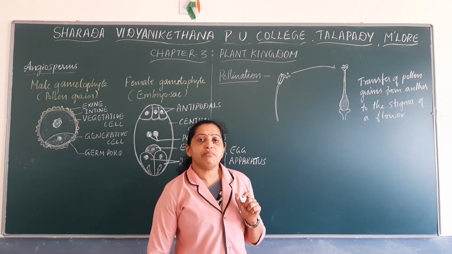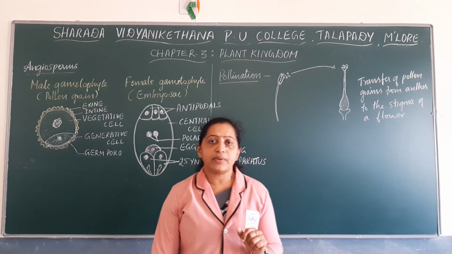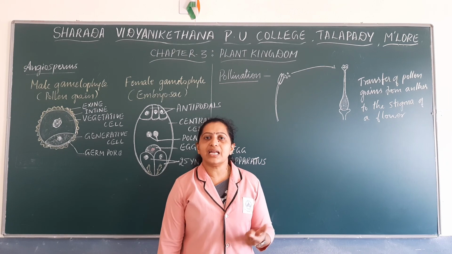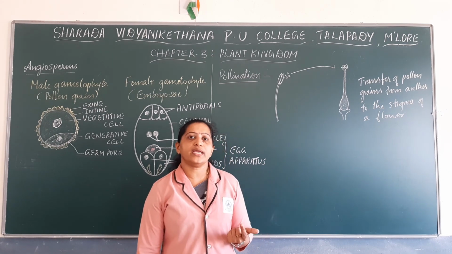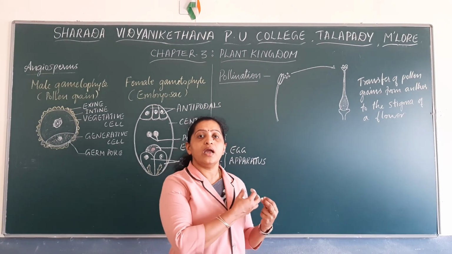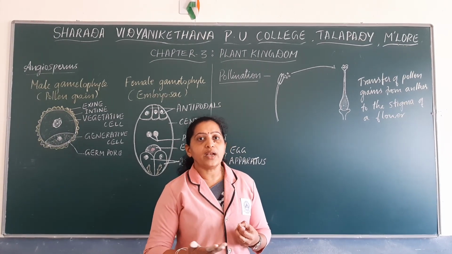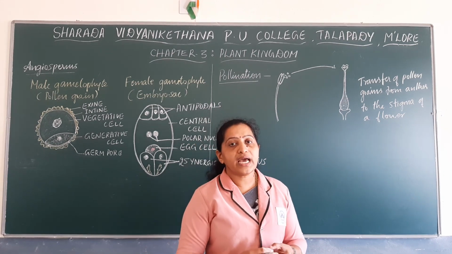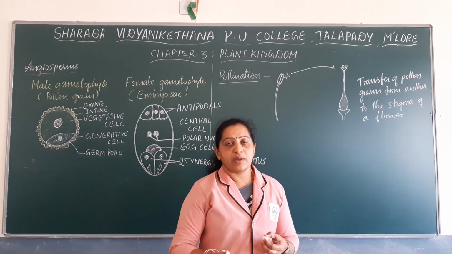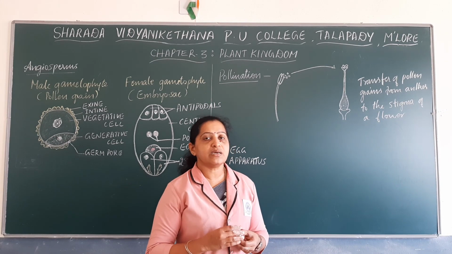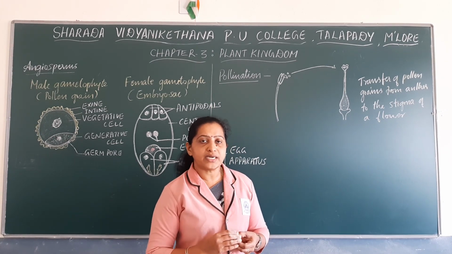Pollination may be mediated either by biotic agents or abiotic agents. Biotic agents are living organisms. Abiotic agents are non-living things. So pollen grains may be carried by abiotic agents like wind and water, or they can also be transferred with the help of biotic agents, that may be insects, bees, butterflies, birds, etc.